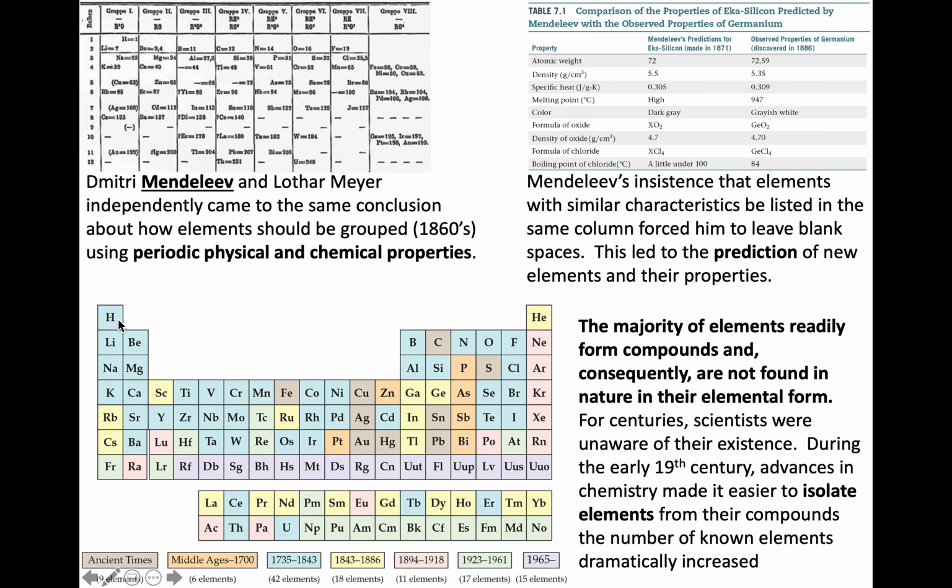Things that were very reactive, like your alkali or alkaline earth metals, weren't discovered until chemistry advanced to where those could be isolated. So the ability to isolate and remove elements from the compounds that they're bound in is one factor that influenced when they were discovered.